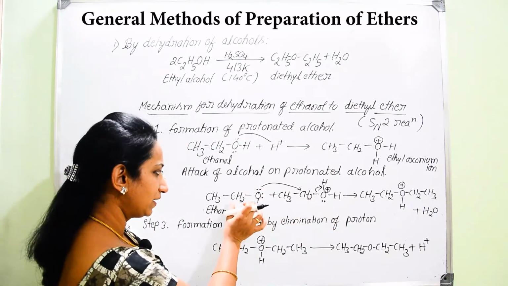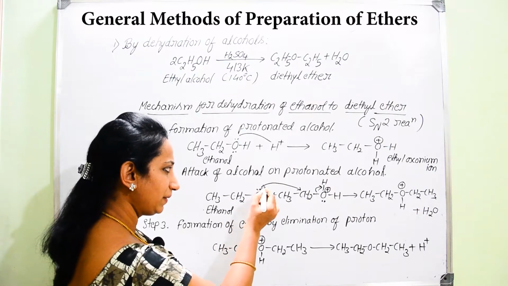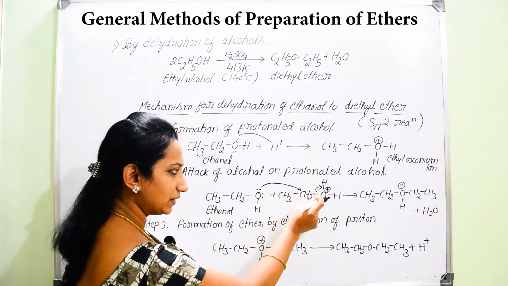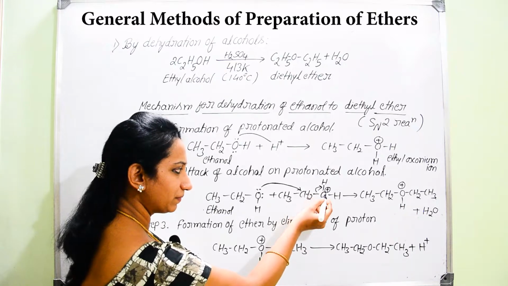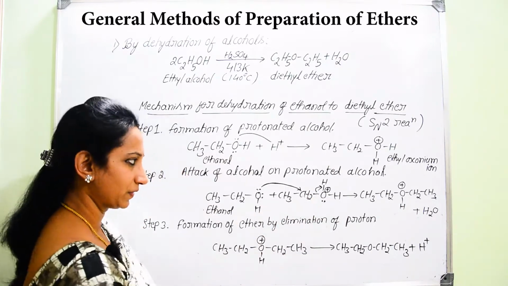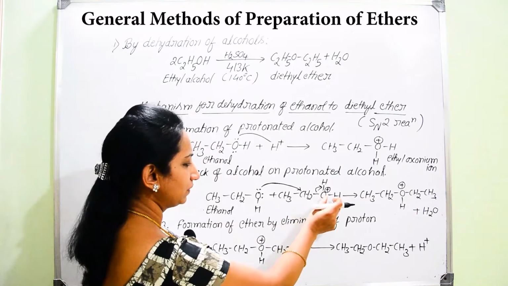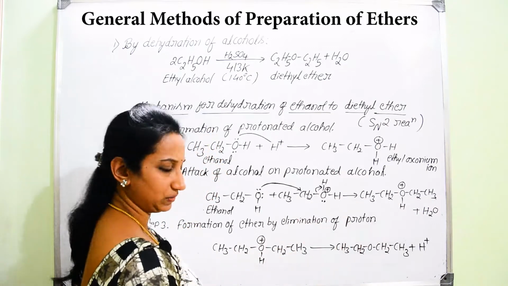So here in case of ethanol, the lone pair of electrons will help in making a bond with this carbon, so that the bond between this oxygen and this carbon atom is shifted back to the oxygen, so that we get the removal of water, that is the H2O molecule.